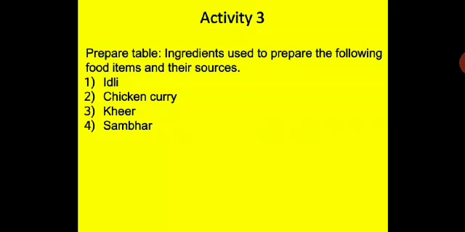Activity 3: prepare a table of ingredients used to prepare the following food items and their sources. So you have to make a table where the following food items are given to you, and you have to write the ingredients of idli, chicken curry, kheer and sambar. So you make a table and write the ingredients required to prepare these food items and their sources.